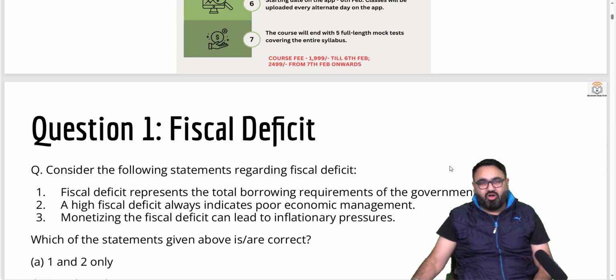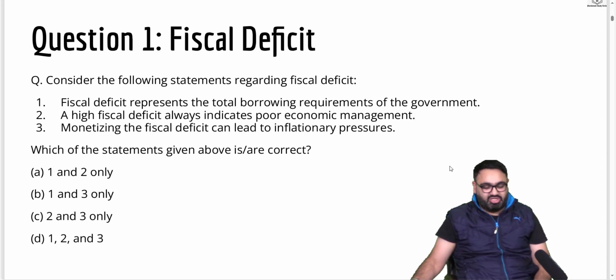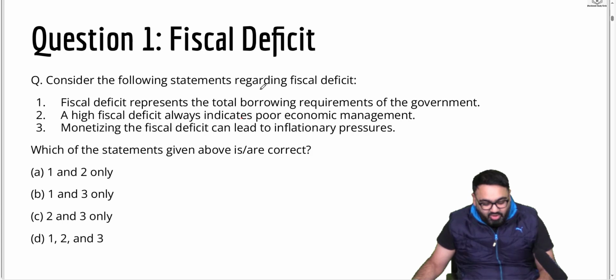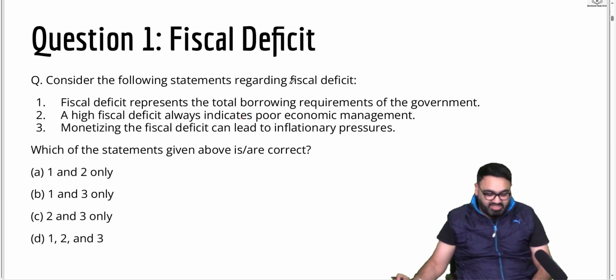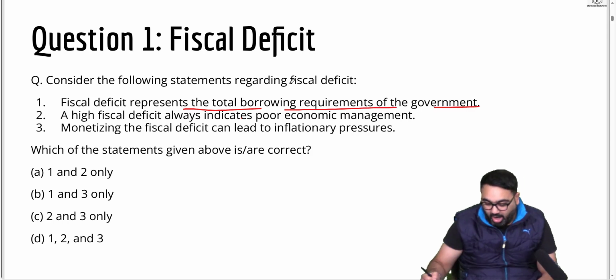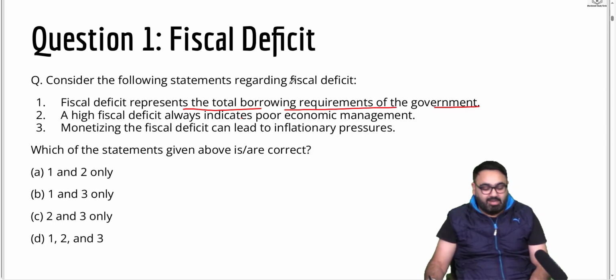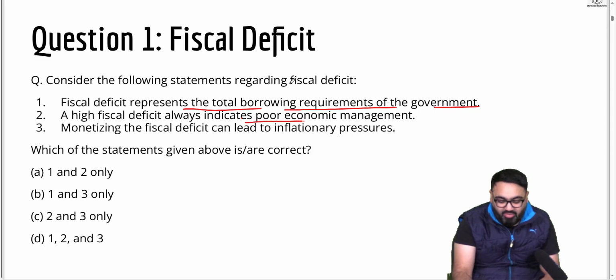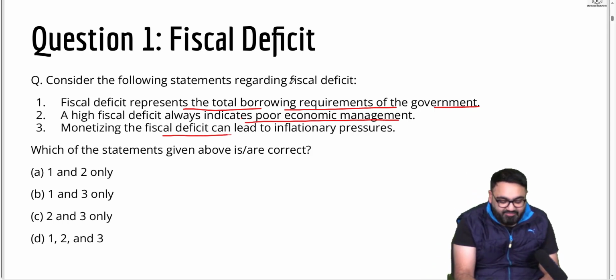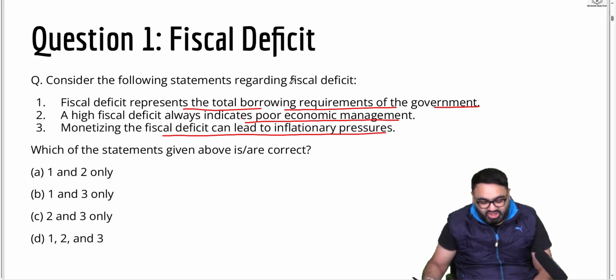The first question for economics is based on fiscal deficit. First, consider the following statements regarding fiscal deficit. Number 1, fiscal deficit represents the total borrowing requirements of the government. Second, a high fiscal deficit always indicates poor economic management. And third, monetizing fiscal deficit can lead to inflationary pressures.